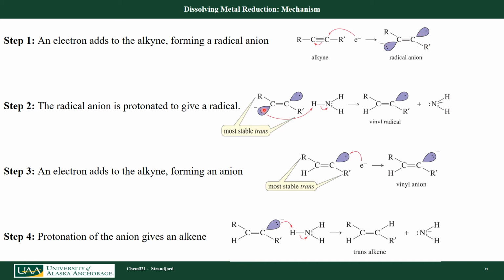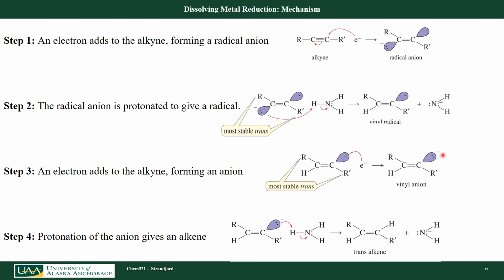Then my lone pair reacts with my hydrogen to pick it off of my ammonia, leaving another anion here. I now have this radical, this vinyl radical, which is very reactive. It picks up an electron from solution. Again, that's because my sodium in solution is just a source of electrons.